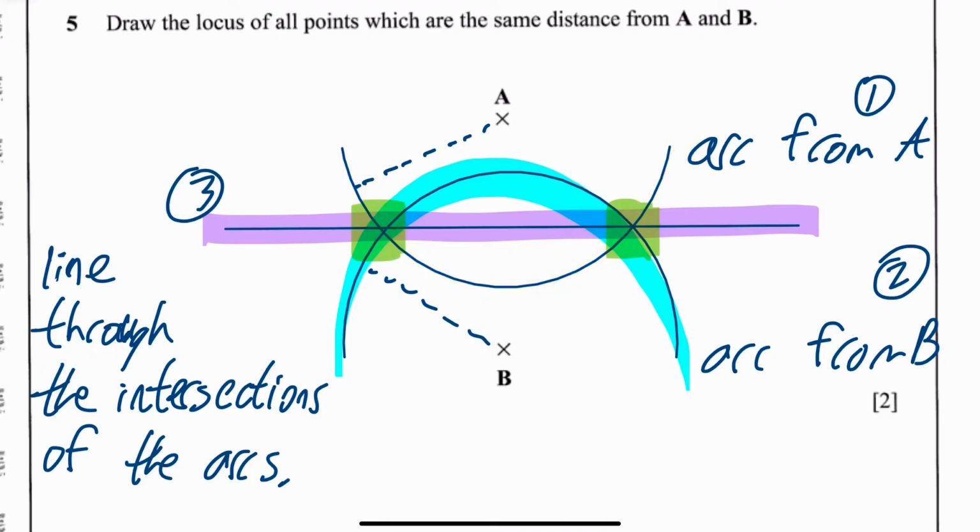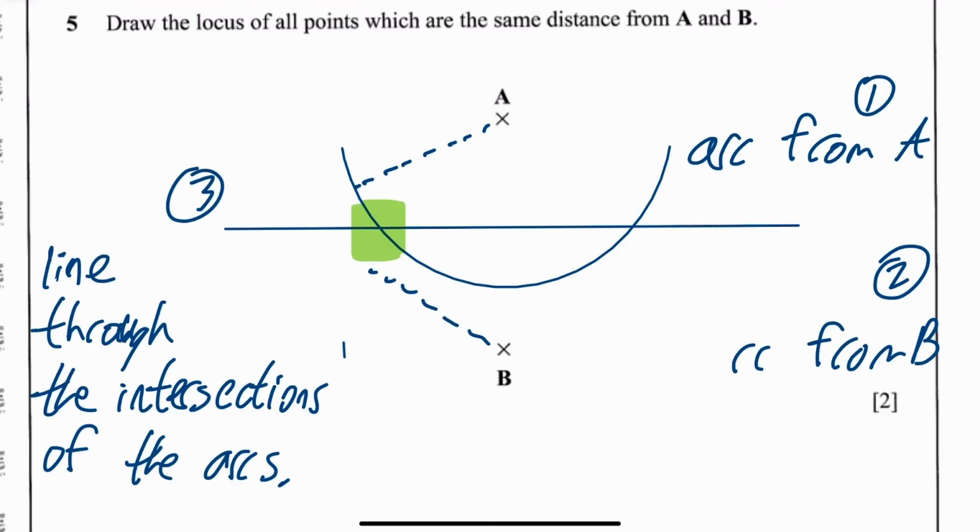Okay, so we'll get rid of those horrible colours there, and we'll see. So you can see that you do your first arc, second arc, an arc from A and an arc from B, and then where they intersect, that's what you draw through.